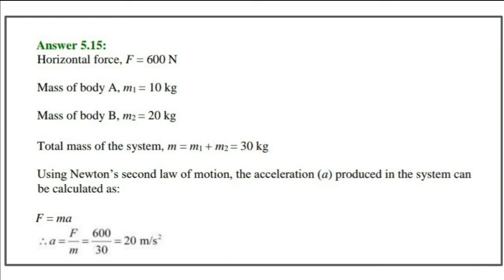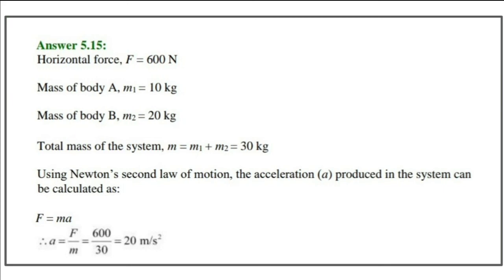Now, since the two masses are connected to the same string, the two masses will move with the same acceleration. And what will be the acceleration? In both the cases, since the pulling force is the same and the masses also are the same, the acceleration of the system will be the same, and that acceleration is given by F is equal to ma, or a is equal to F by m.